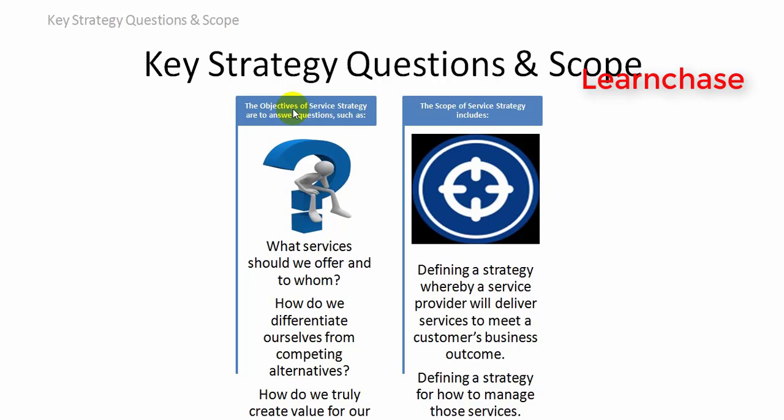Apart from that, we should also ask how we can differentiate ourselves from other vendors or service providers who are providing the same services. The third one: how can we create value for our customer?